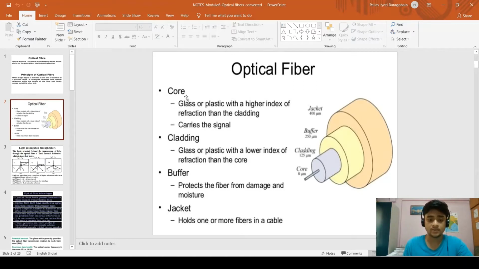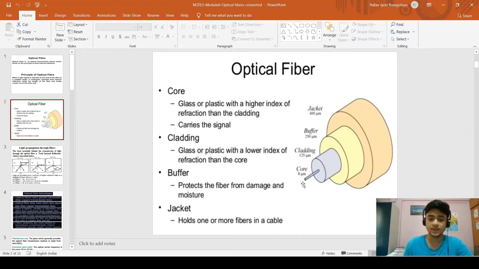These are the parts of optical fiber. The core, which is 8 micrometer, is glass or plastic of higher refractive index than the cladding. It is the main part which carries the signal through it. Cladding surrounds the core. It is 125 micrometer, and it has a lower refractive index than the core.